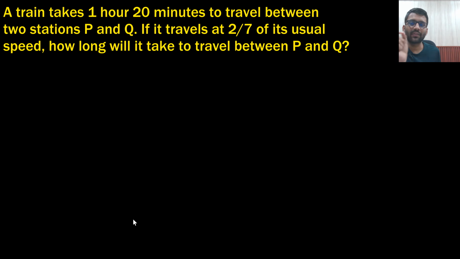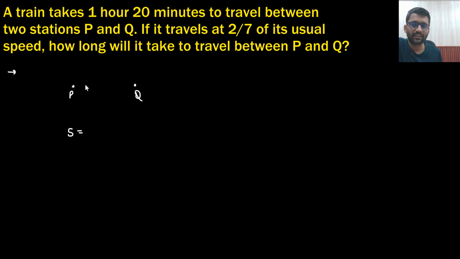A train takes 1 hour 20 minutes to travel between two stations P and Q. It takes 1 hour 20 minutes. If it travels at 2 by 7th of its usual speed, then how long will it take to travel between P and Q? So let's just say its usual speed is s. So how much time it will take?